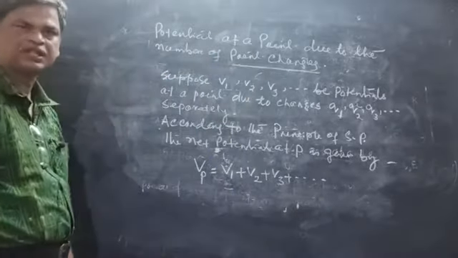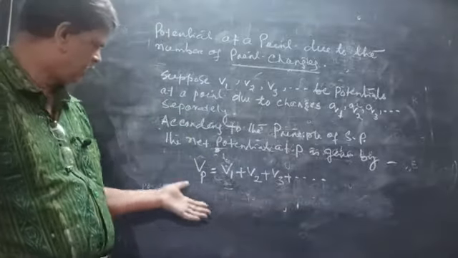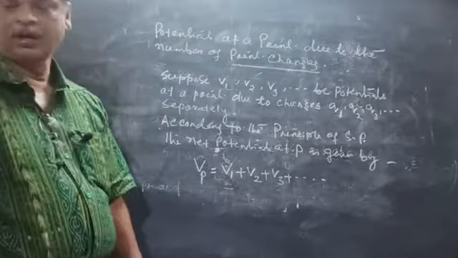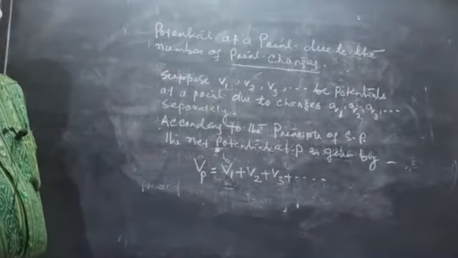If the charge is positive, then we consider the potential positive. If the charge is negative, we consider it negative. So Vp is equal to V1 plus V2 plus V3 and so on. This is the potential at point P due to a number of point charges. Clear?